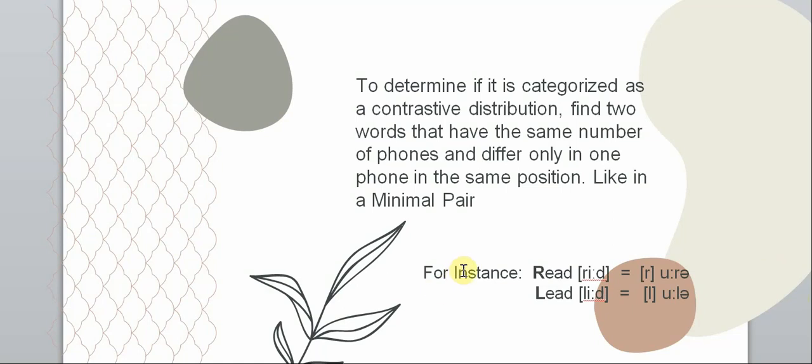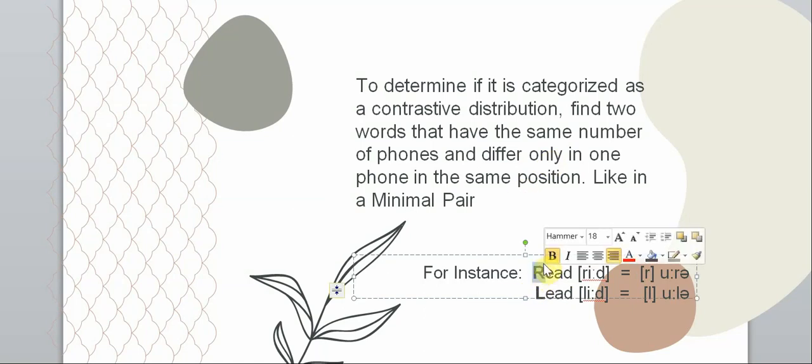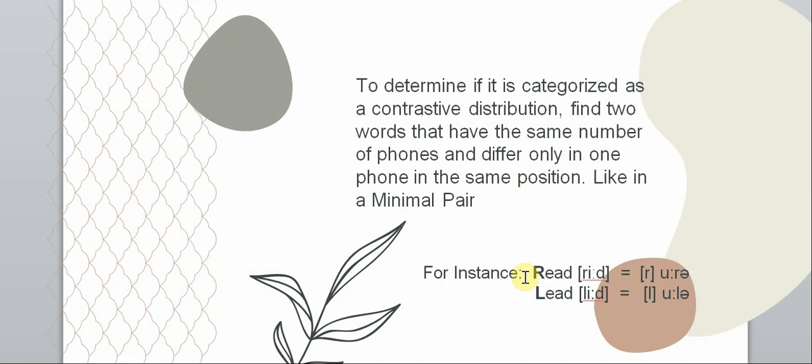So here are the examples. Read and lead. Eat, eat. They are similar in environment. But what makes them different? Only one phone. The difference is in the first phoneme and the second one is another phoneme. That's why we call it contrastive distribution.